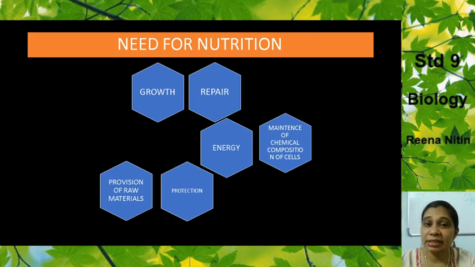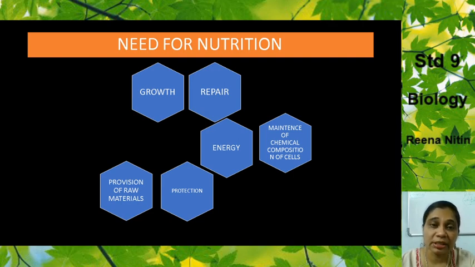Protection against diseases, to build up the immunity against diseases, to fight diseases. Our body needs nutrition. Next, the provision of raw materials. Our body also secretes essential things like sweat. It secretes milk in the case of lactating women. It secretes other enzymes and hormones, which are essentially secreted with the help of